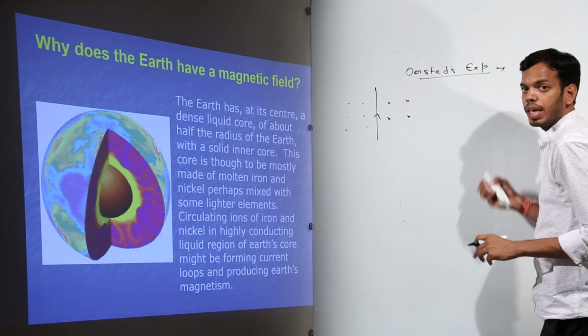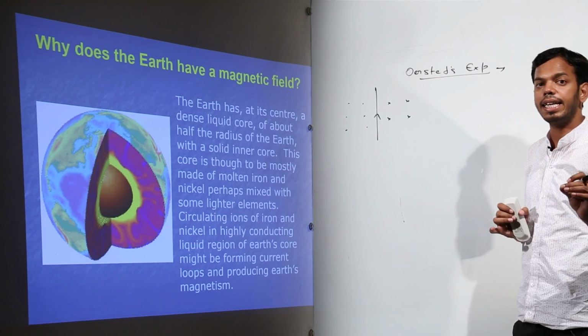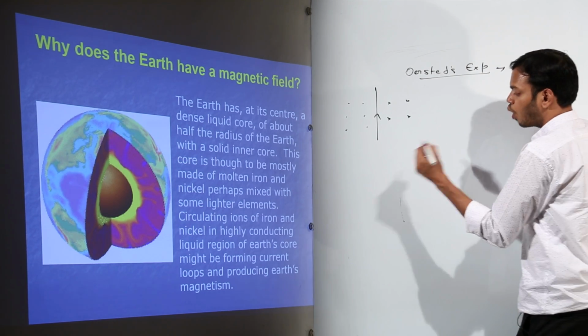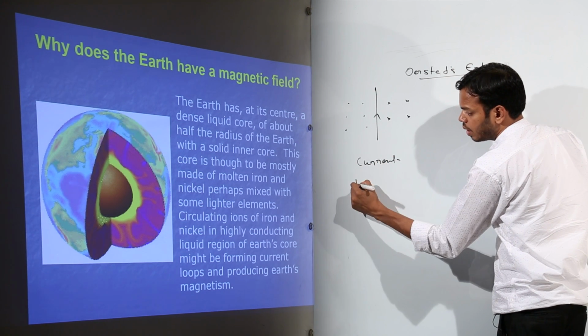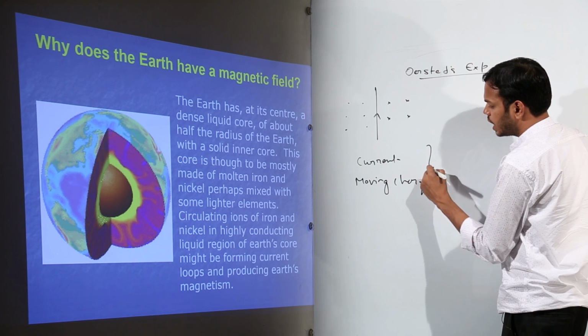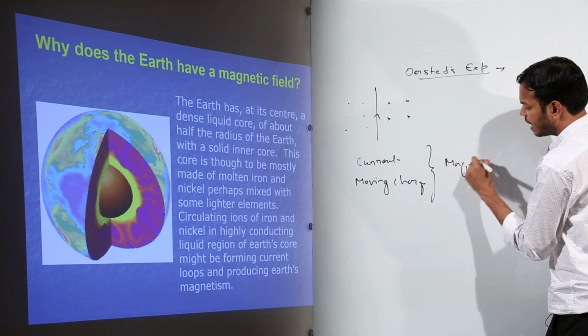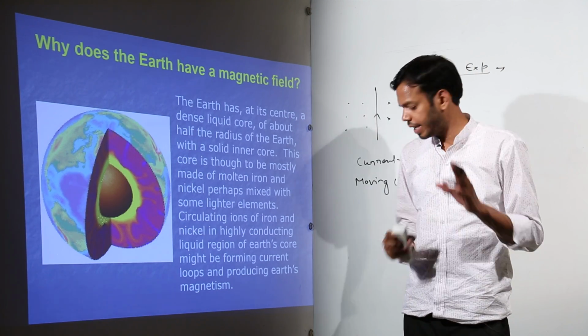This was so simple. This experiment showed us that current has a magnetic field. What is current basically? Current is actually moving charge. So moving charge has a magnetic field. I hope this much was simple.